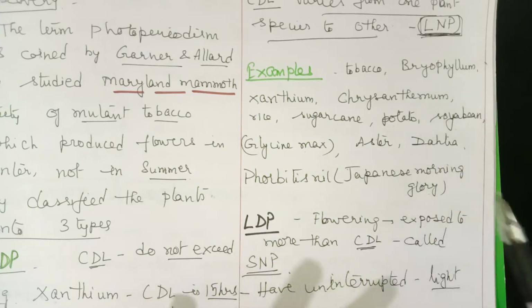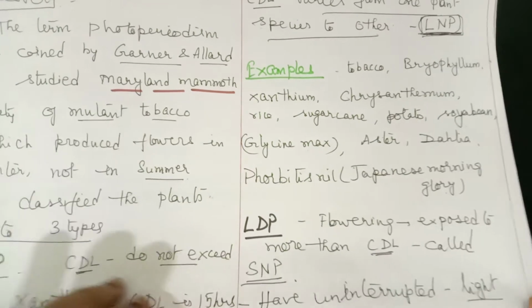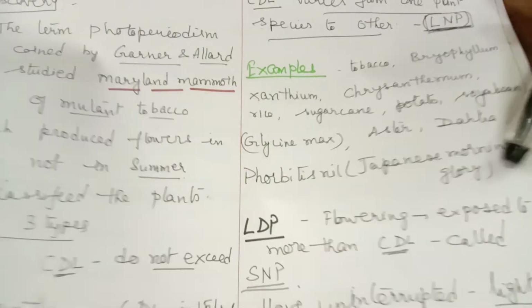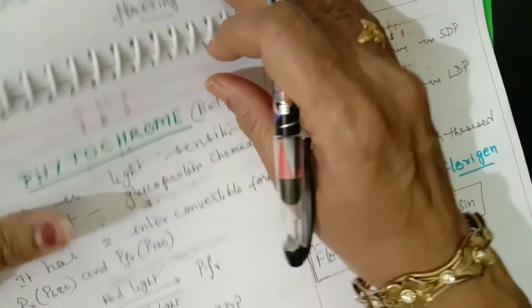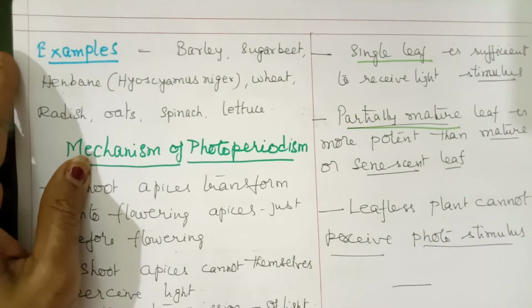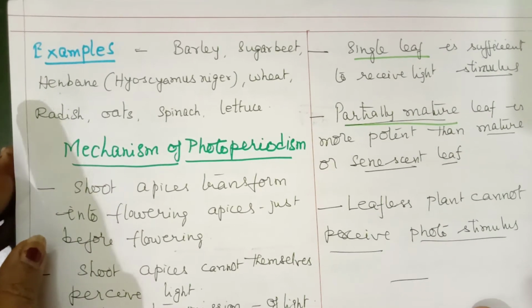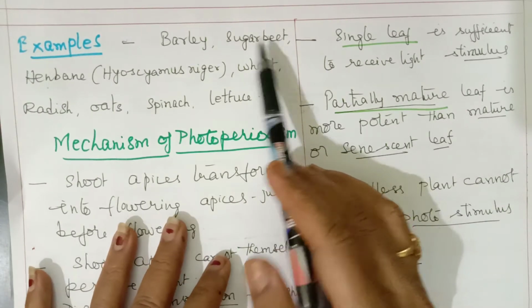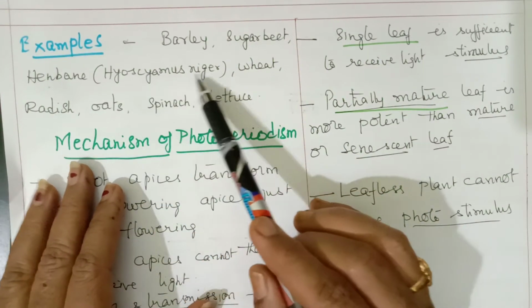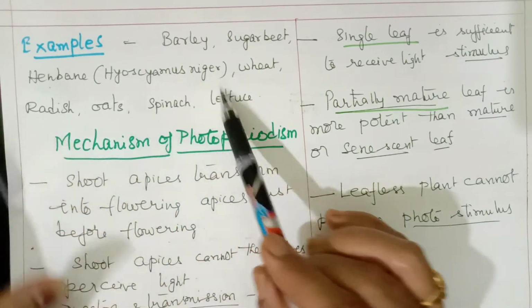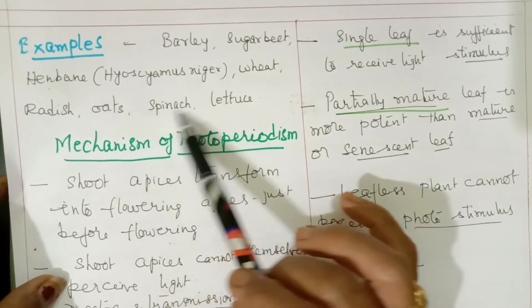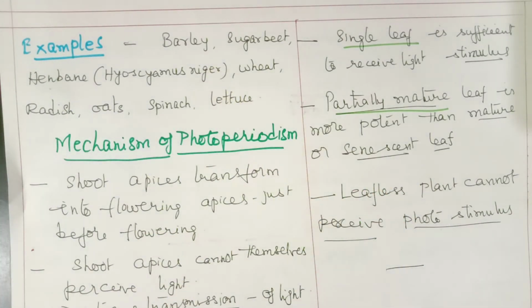Children, it's very important to remember these terms. Terminology is very, very important here. So next I'll give you the examples of long day plants. The examples are barley, sugar beet. Sugar beet means beetroot. Henbane, scientific name Hyoscyamus niger. Then wheat, radish, oats, spinach, lettuce. So all these are examples of long day plants.